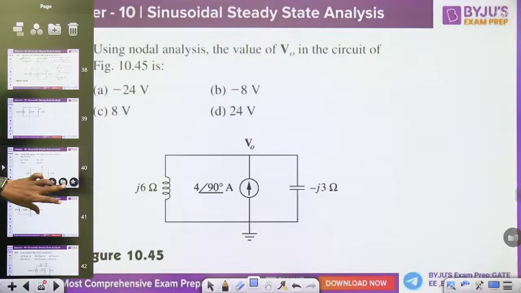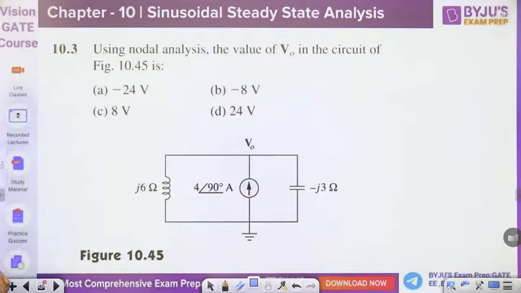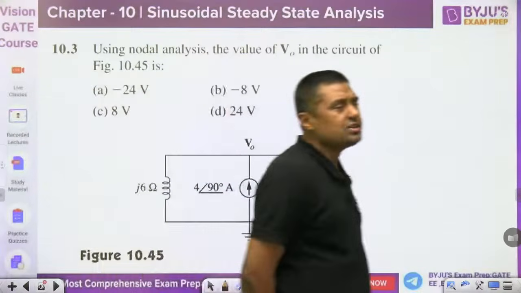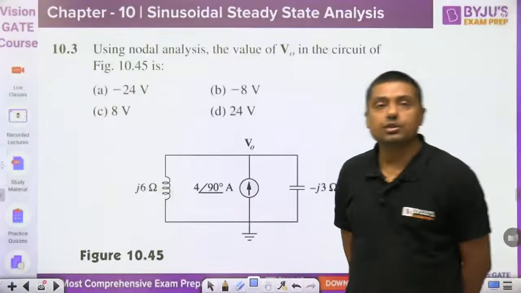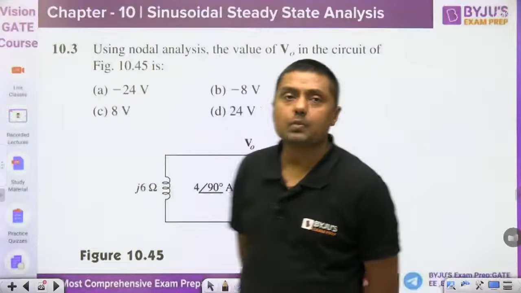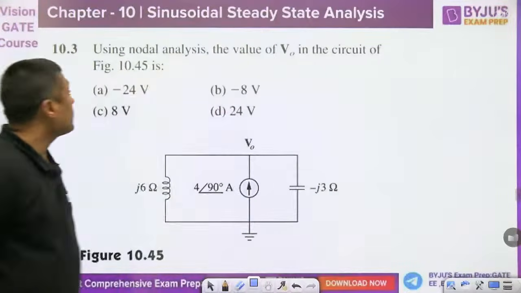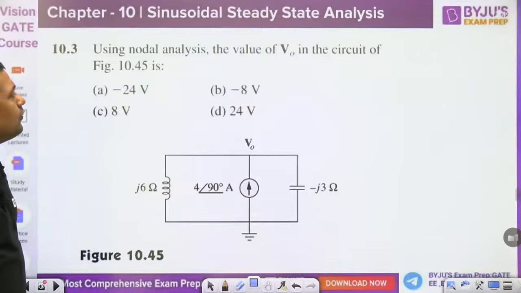Now, what is the answer for this one? Using the nodal analysis, the value of V naught in the circuit of figure. We are getting this type of question, guys. Same type of questions, Thevenin's equivalent or superposition theorem. Normally we are getting this type of questions. Now tell me, using the nodal analysis, the value of V naught in the circuit of figure 10.45. You can use the nodal analysis.